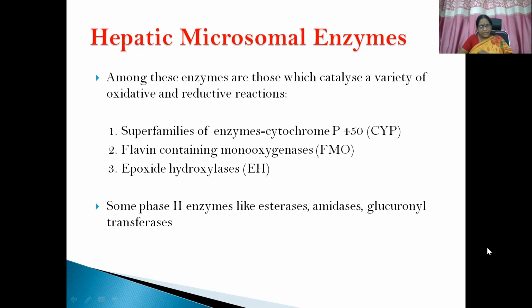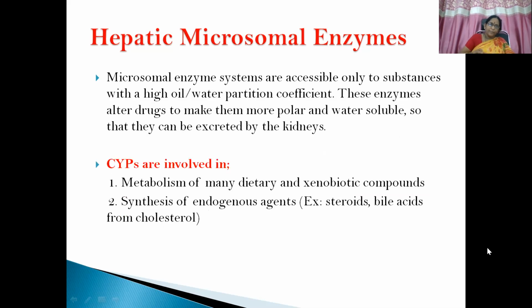Among these microsomal enzymes we have several types: the superfamily of cytochrome P450, or CYP enzymes, then flavin-containing monooxygenases, known as FMO, and epoxide hydrolases, referred to as EH. Some phase 2 enzymes like esterases, amidases, and glucuronide transferases also belong to the hepatic microsomal enzyme category.